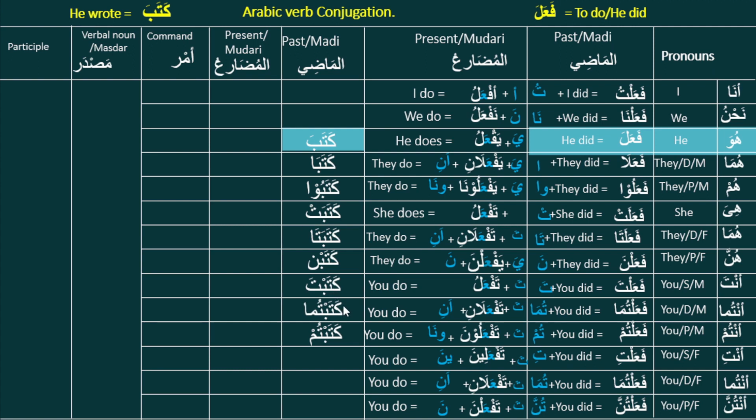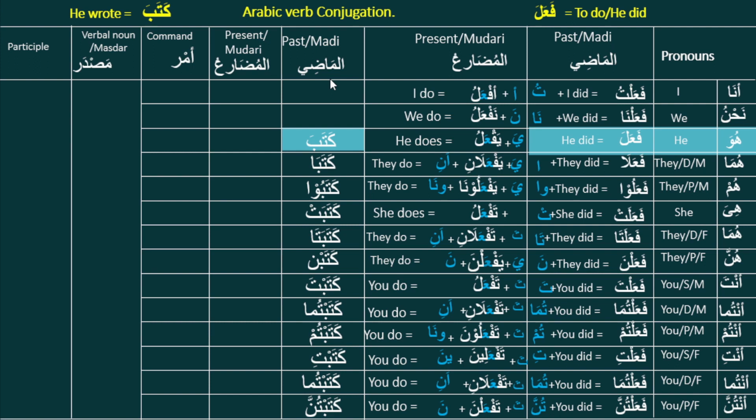And for second person male, our formula here is fa'alta, fa'altuma, fa'altum. Fa'alta here will be katabta, fa'altuma will be katabtuma, and fa'altum will be katabtum. This is the second person male. For second person female, the formula we have is fa'alti, fa'altuma, fa'altunna, and our new verb will be katabti, katabtuma, katabtunna. Very simple.